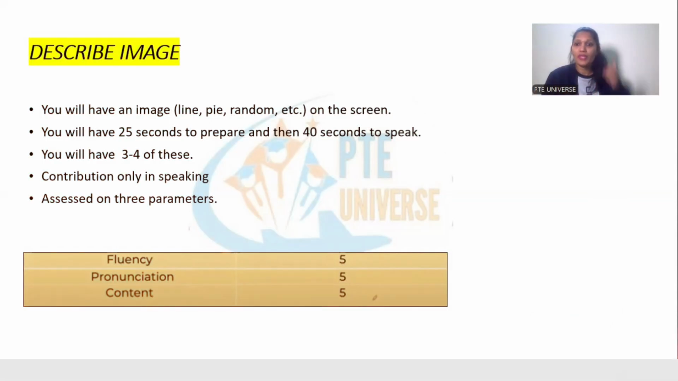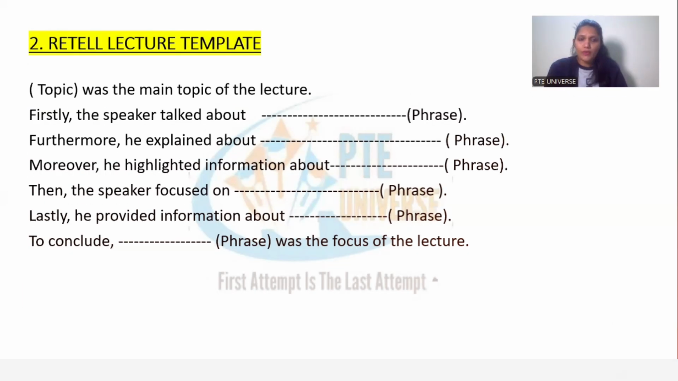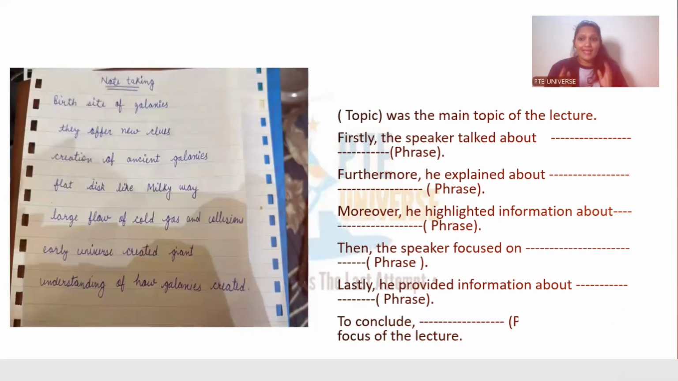So let's first talk about describe image. This is the third task of PTE speaking section, the lecture. Firstly, the speaker talked about. Furthermore, he explained. Let's have a look at the sample answer. Birth size of galaxies was the main topic of the lecture.